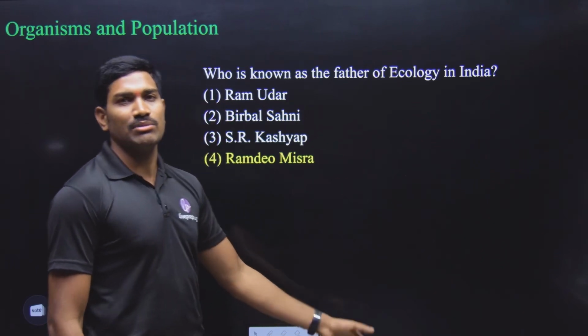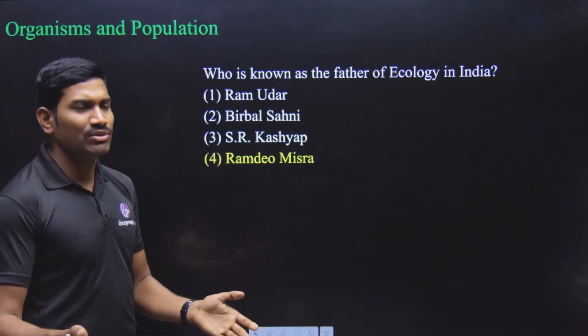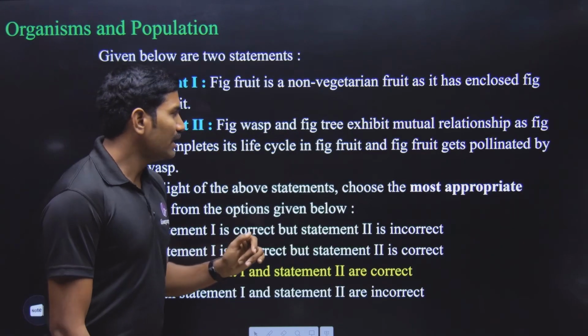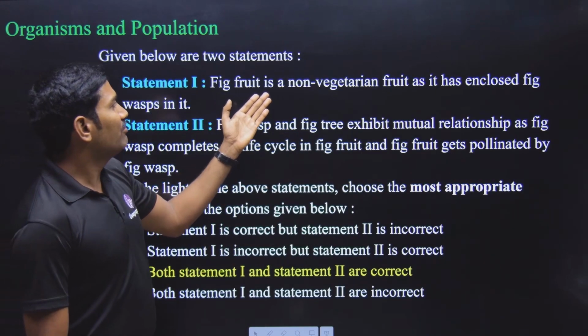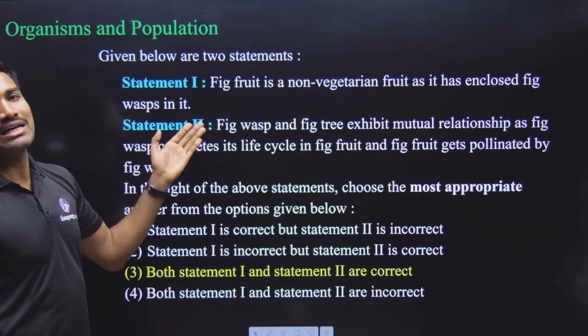You need to read for examination. Clear? Next one. So here, though it is from the basic common unit introduction, still I kept it under organism and population. Okay, next one. Another question here. Statement 1. Fig fruit is a non-vegetarian fruit as it encloses the wasps in it.